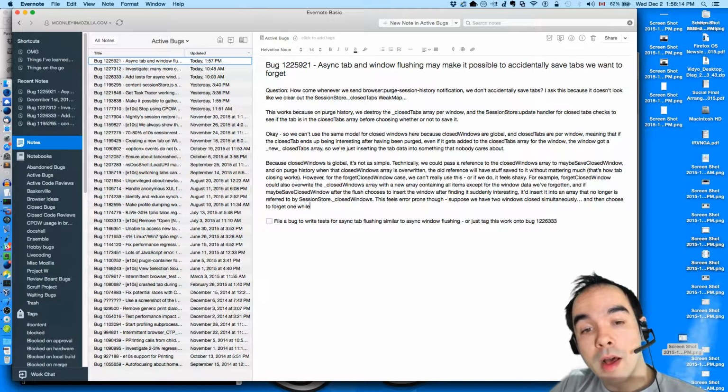Forget one while flushing. We change the closed windows array reference for both, except for the second window that we didn't forget.